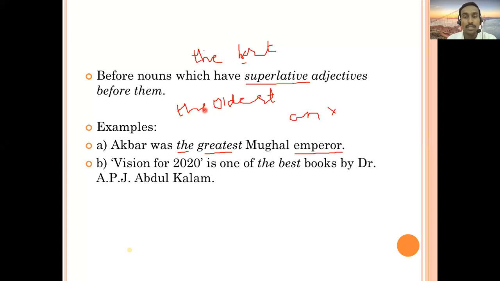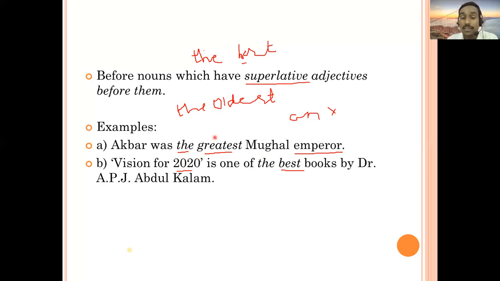Okay. The next is: Your Vision for 2020 is one of the best books by Dr. APJ Abdul Kalam. So here also we come to know best. I have already told you, here best, it will be the best books. Why? Because best is superlative degree. You can take any other examples here. I have mentioned only 2 examples. You can relate it with any other anywhere.